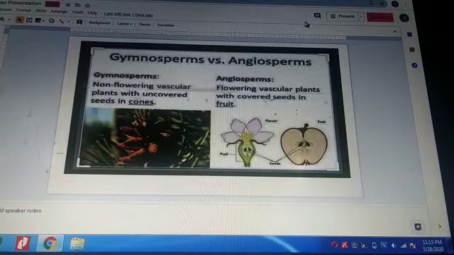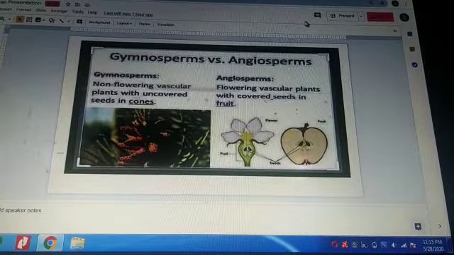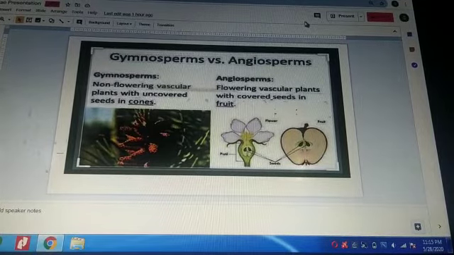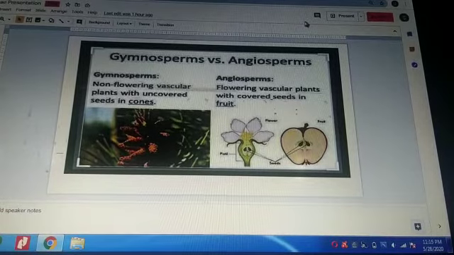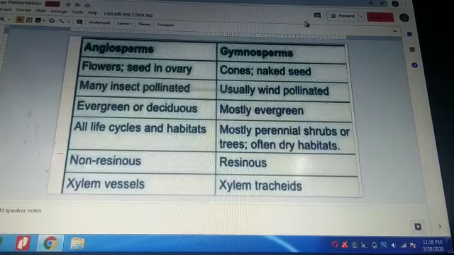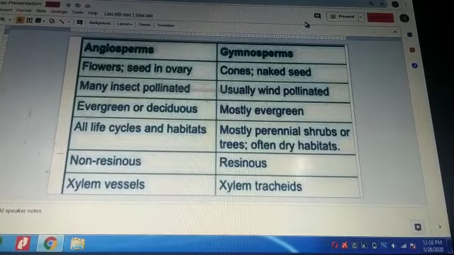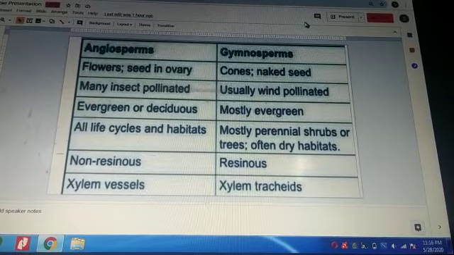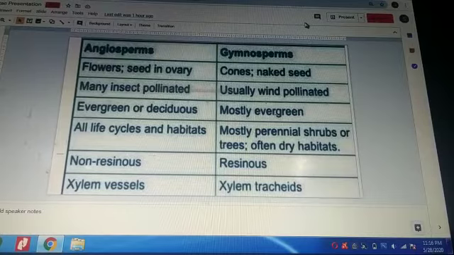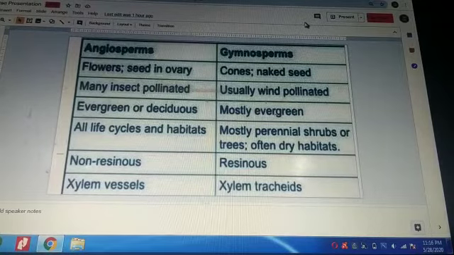Now we have certain differences between gymnosperms and angiosperms. As you know, gymnosperms are non-flowering plants with uncovered or naked seeds. The angiosperms are flowering plants with covered seeds. Then we have certain differences between angiosperms and gymnosperms. Mainly angiosperms have enclosed seeds.